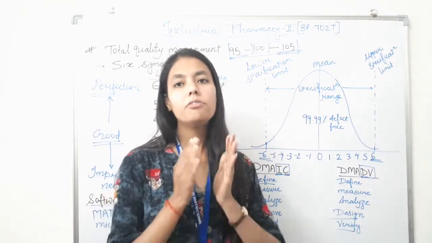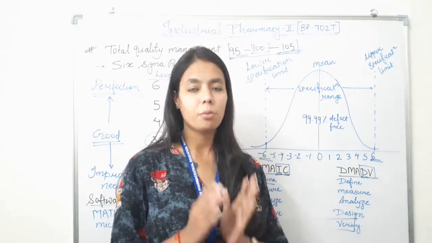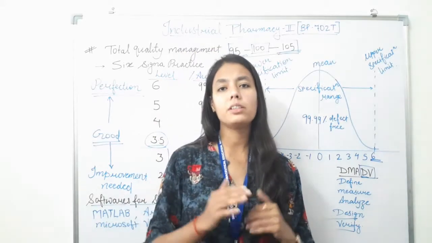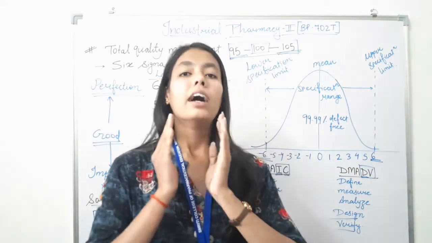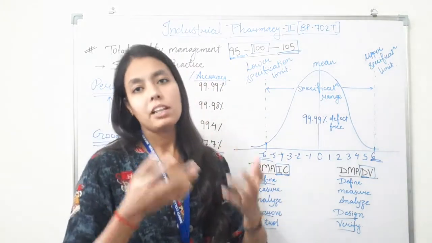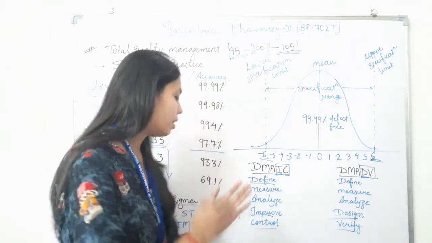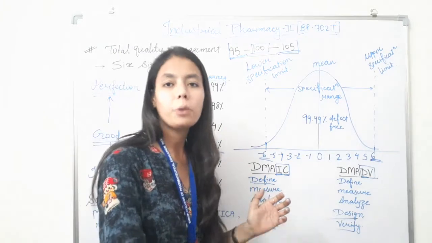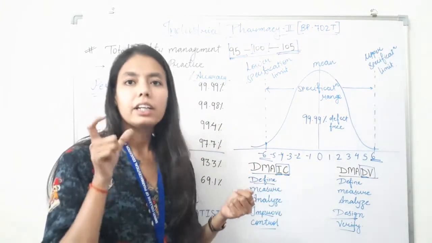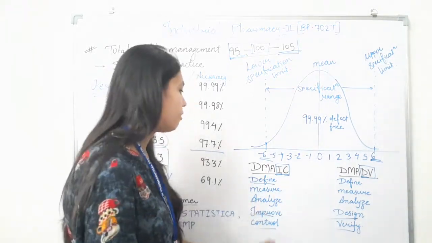So control the future stage process to ensure that any deviation from the target is corrected before it results in defects. That means, as we always say, prevention is better than cure, and that condition is also applied here. Otherwise the defective product will form. Before that we have to control the defect cause and ultimately improve the quality.